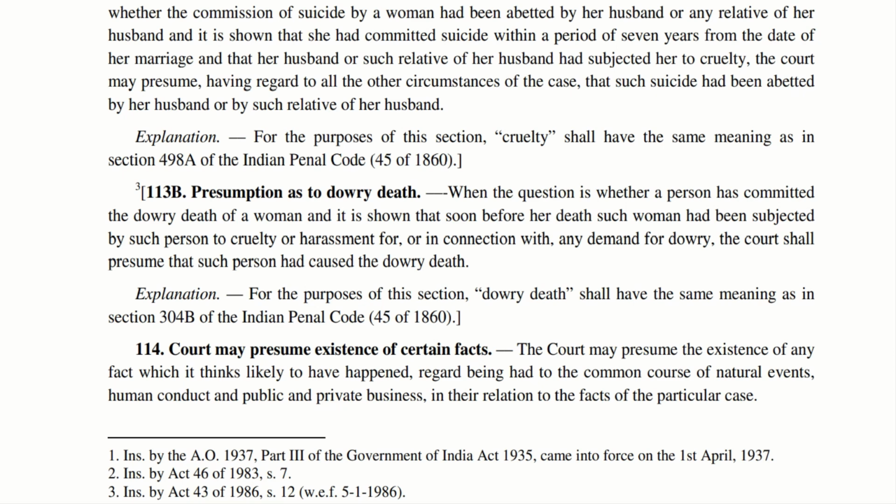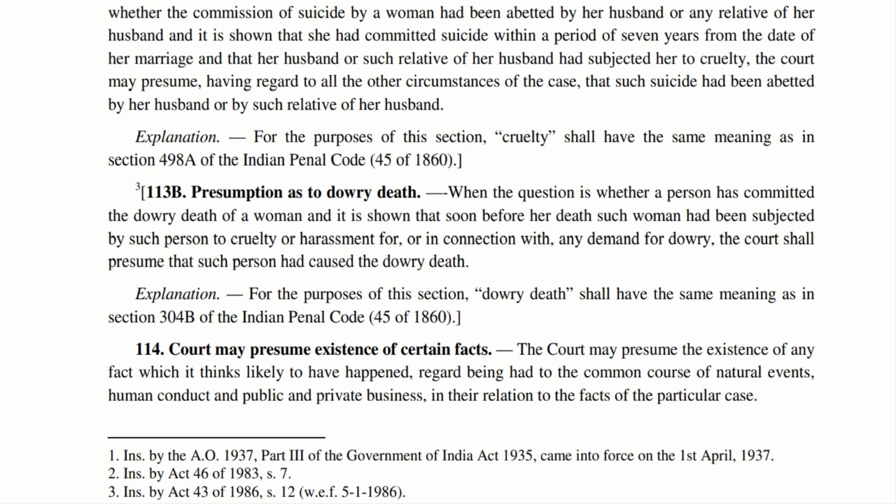Now the court will start understanding the case, and if it is shown that before the death of this woman she has been subjected to cruelty or harassment, and that harassment or cruelty is connected with a demand for dowry, in that case the court shall presume that such person has caused the dowry death. The word dowry death shall have the same meaning as given in 304B of the Indian Penal Code.